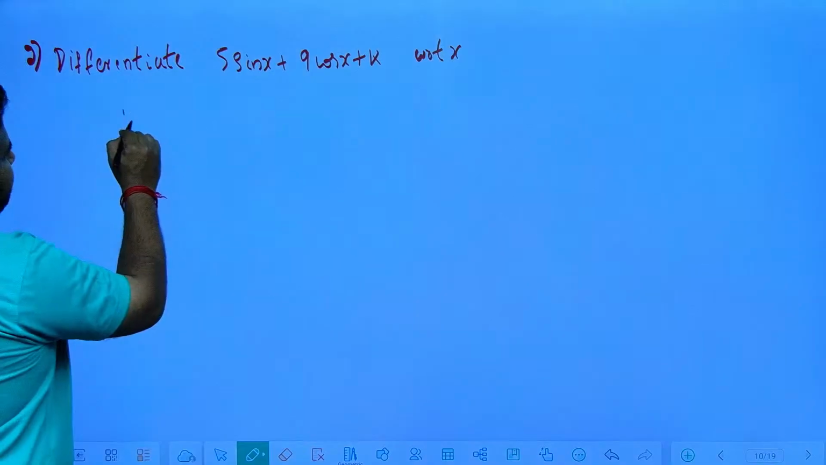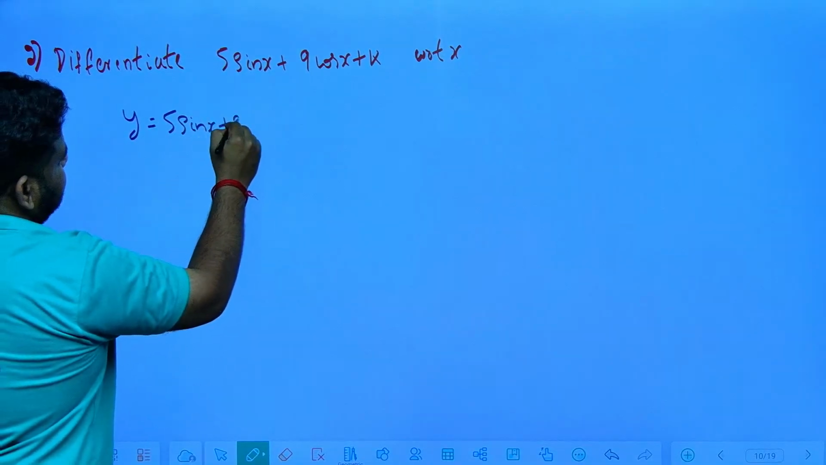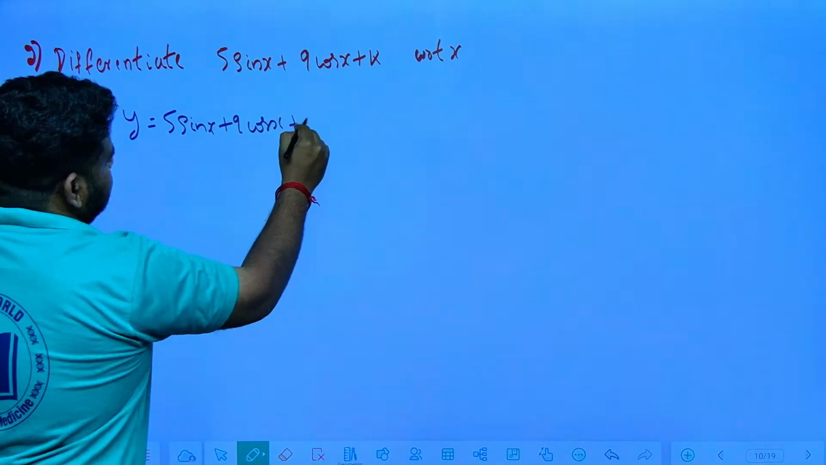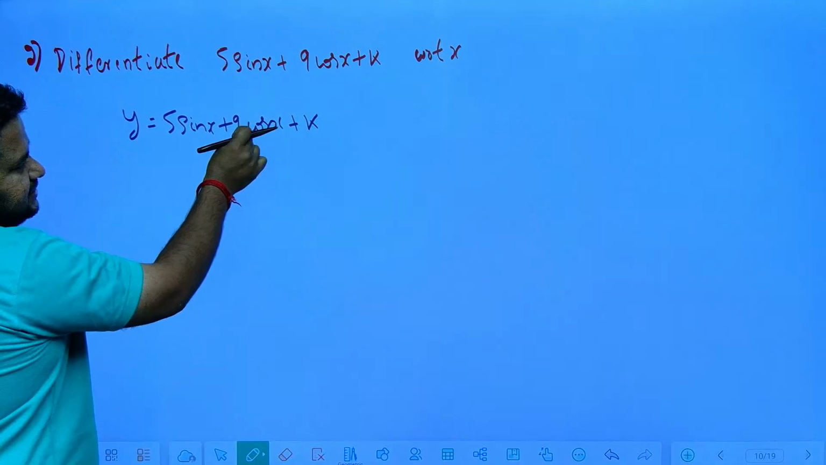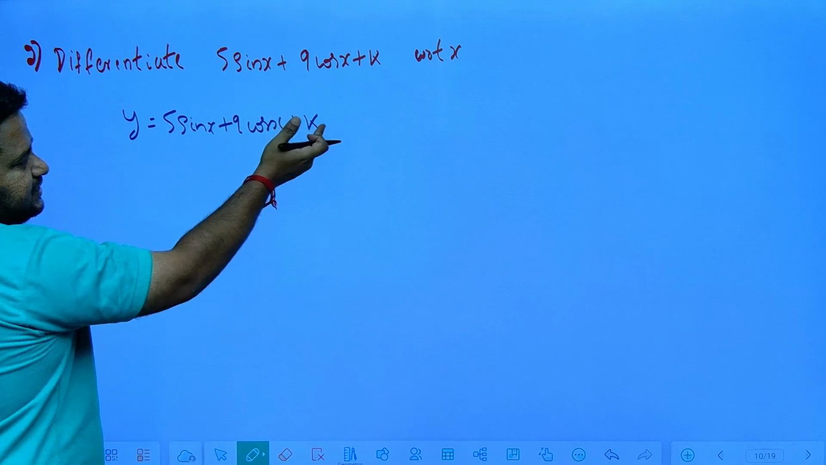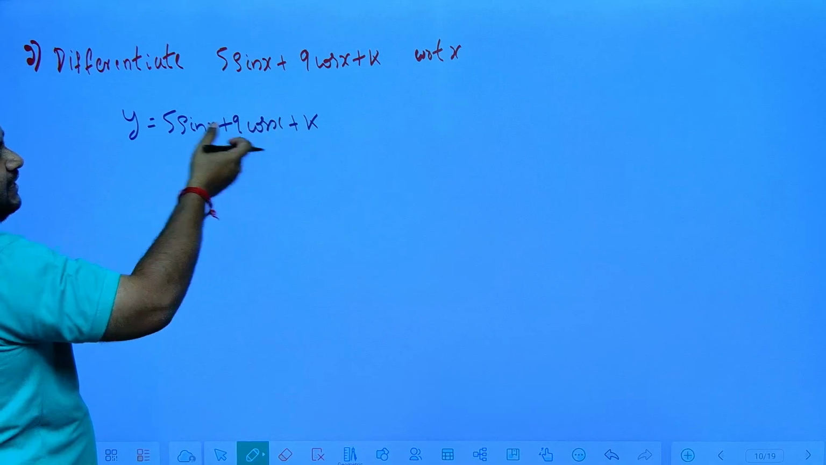So here they have given a function, let us take this as y equals 5 sin x plus 9 cos x plus k. See here, the derivative of sin x is cos x, and the derivative of cos x is minus sin x, since it starts with c, so minus should come. The derivative of k, that is nothing but a constant, any constant, 2, 3, 4, if it is there independently, then it will become 0.